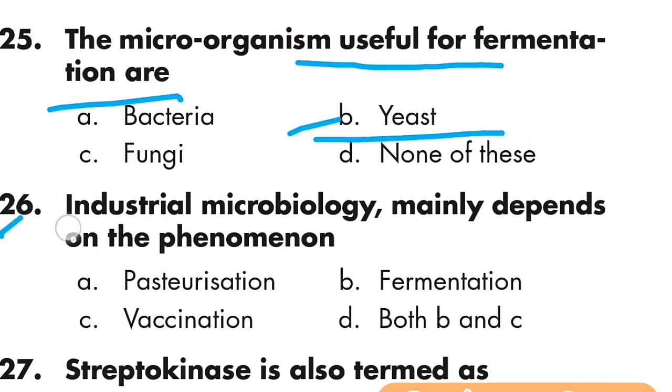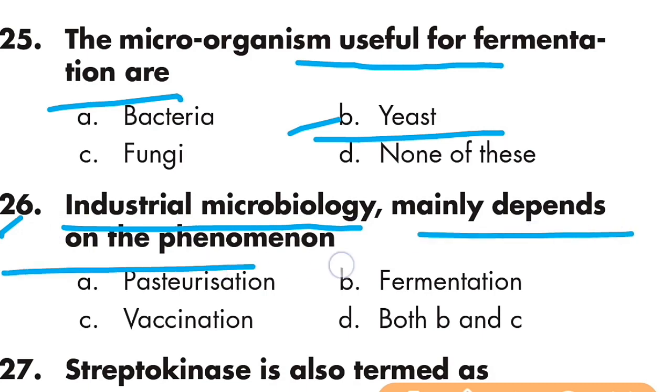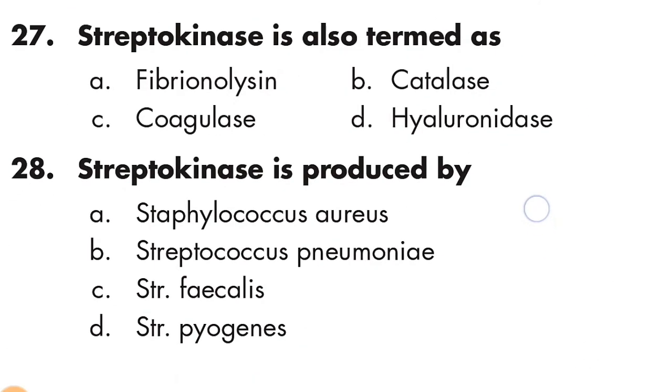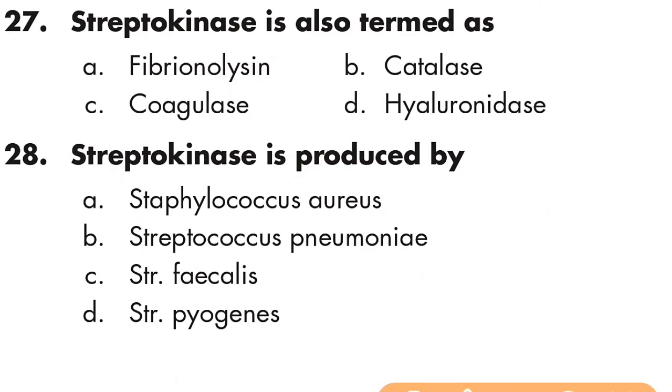Question number 26: industrial microbiology mainly depends on the phenomenon of fermentation. Option B is right, fermentation. Question number 27: streptokinase is also termed fibrinolysin.